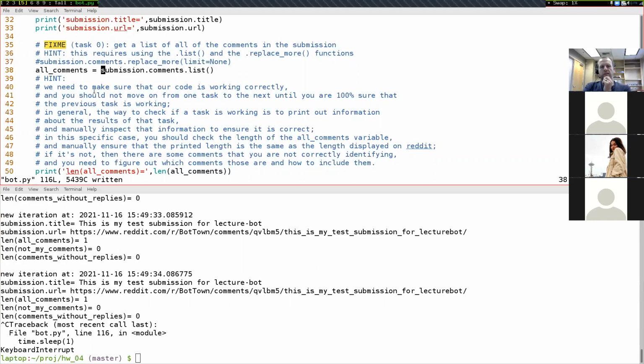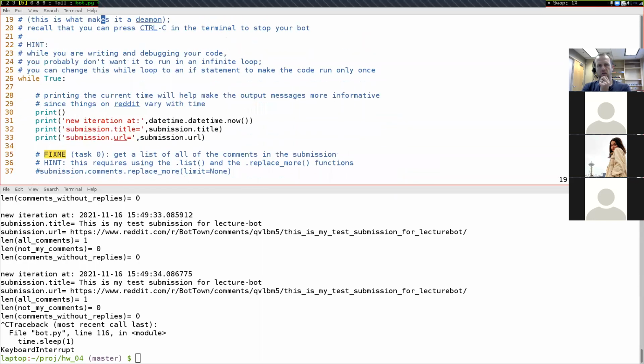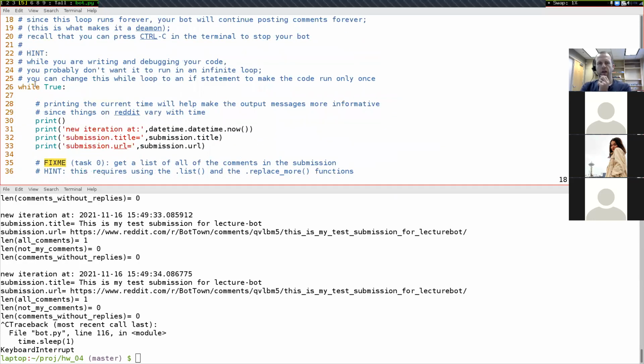One of the things that I glossed over up here is this little hint right here. You can see there's this while true. I personally find it a little bit annoying while I'm working on this assignment that it's just running over and over again. I think it's more helpful for me if it just runs a single time, and then I can look at the output at that one time, and then I can run it again a second time later if I do want it to run later.